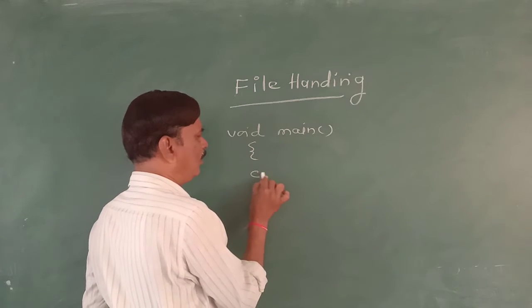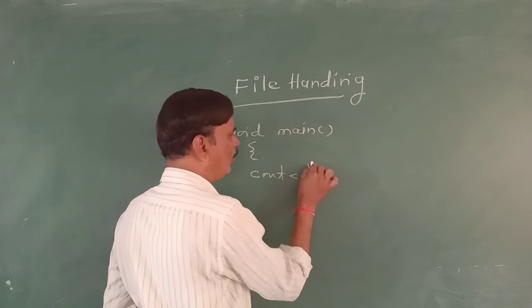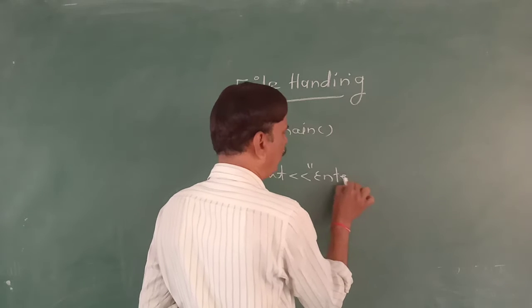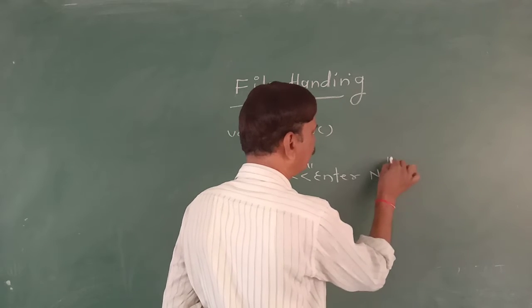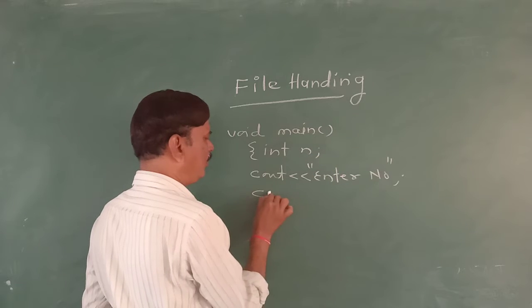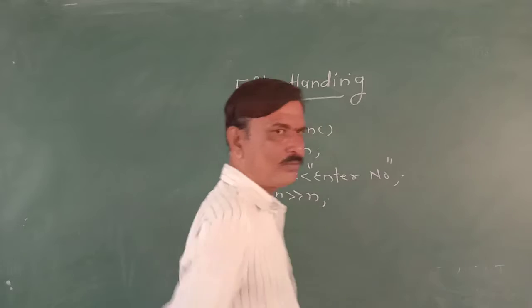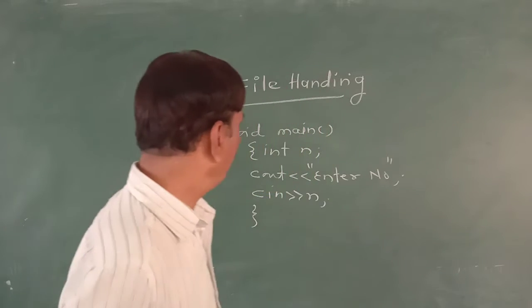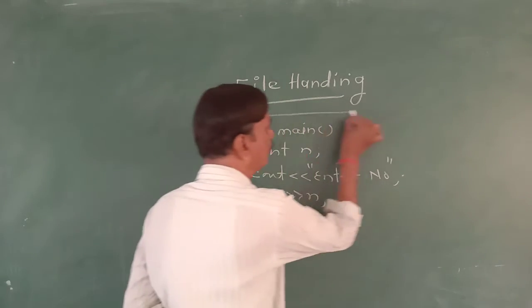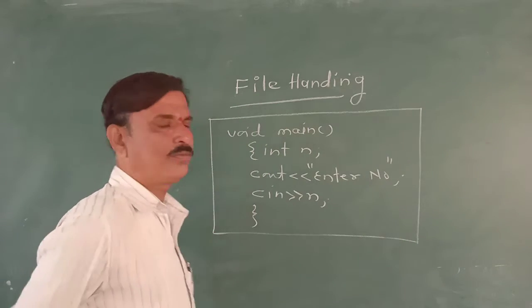Suppose cout, in quotation, "enter number", then integer n, cin greater than n. Now when this program is executed, what will happen?